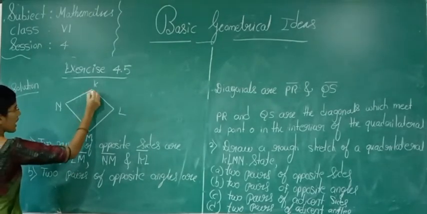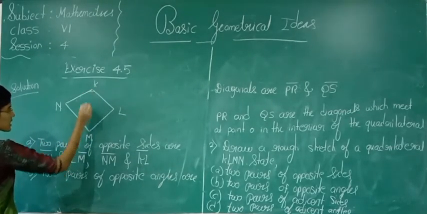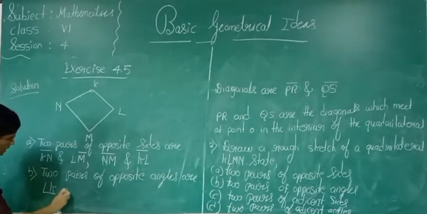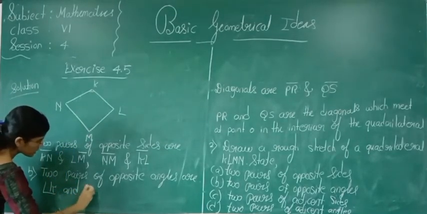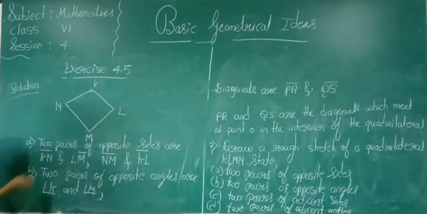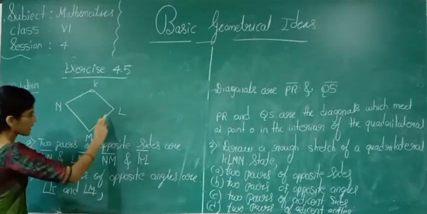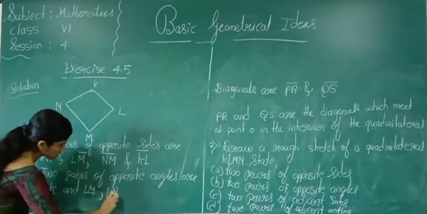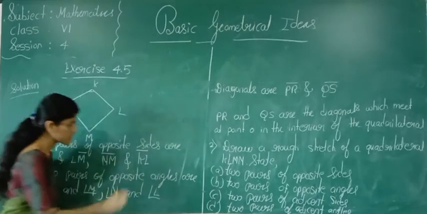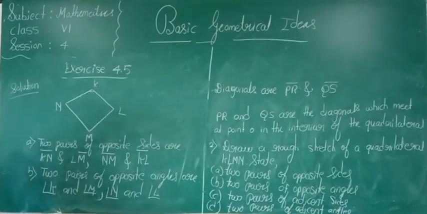See here, angle K. This and this are opposite angles, no? Angle K and angle M. This is one pair. Which is one more pair? Angle N and angle L. This is one more pair. Two pairs of opposite angles are there here.